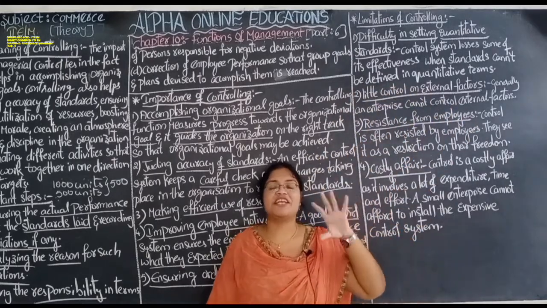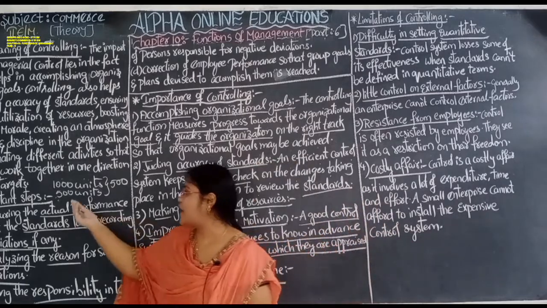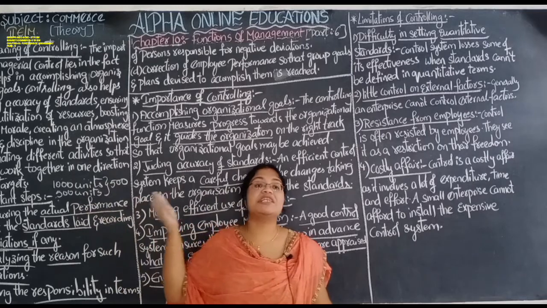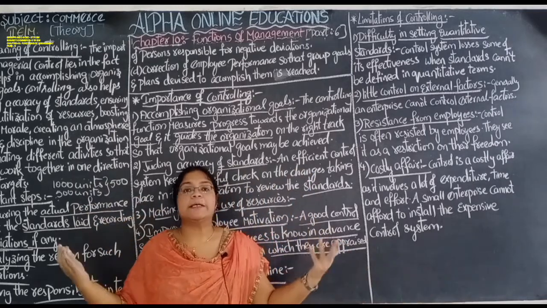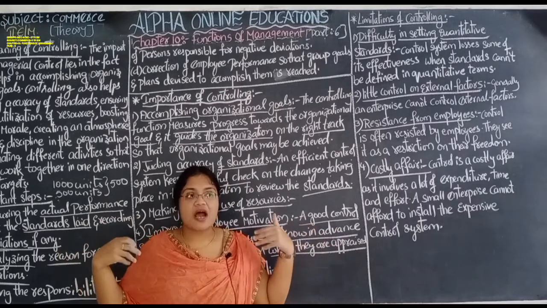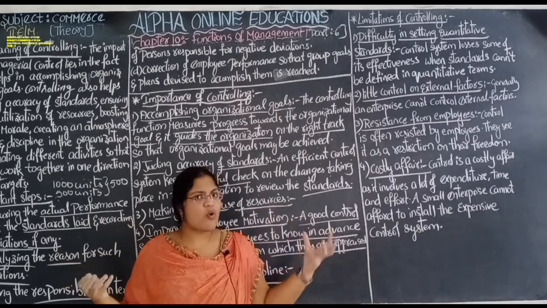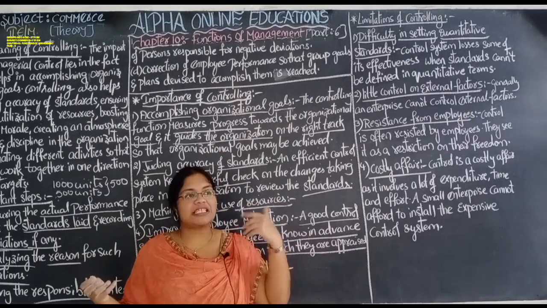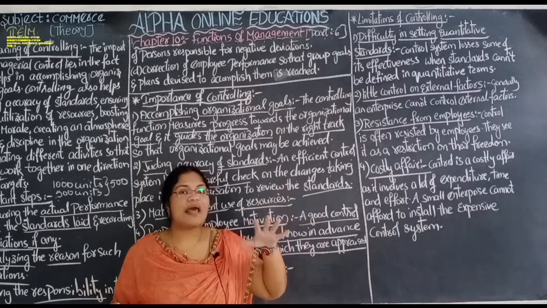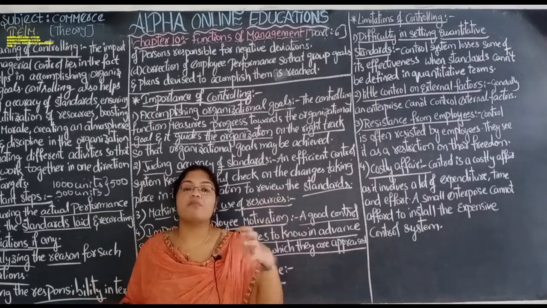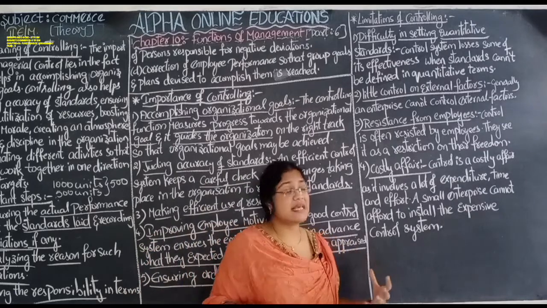When the expectations are not defined in quantitative terms, like 1000 units and 500 units, the employee can't know how much performance they have to perform. It is the biggest drawback, we can say that.